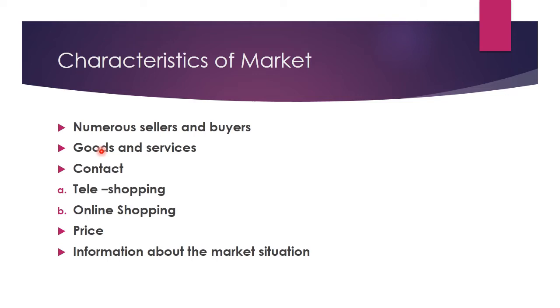Now, suppose I want any product and I go to a shop and ask for that particular product, if it is not available, what will I do? I will search for a substitute product. That okay, this particular brand is not there, give me some other brand, right? So these goods and services should be available as per the demand and necessity.